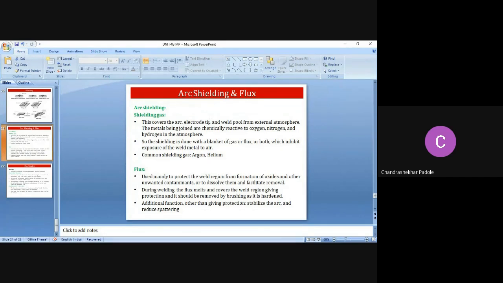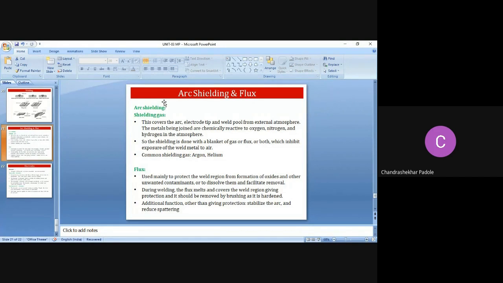When we supply the electricity to the electrode, the arc will be struck between the electrode and the workpiece, and this arc should be covered, that is, it should be protected, should be shielded by the gas. So this will cover the arc, then again this will cover the electrode tip and weld pool. So weld pool means the molten metal from the external atmosphere, and the metal being joined are chemically reactive to oxygen, nitrogen, and hydrogen in the atmosphere.